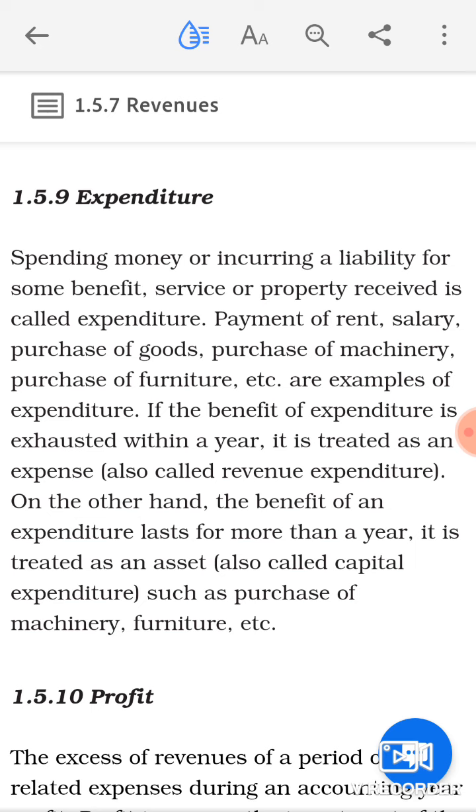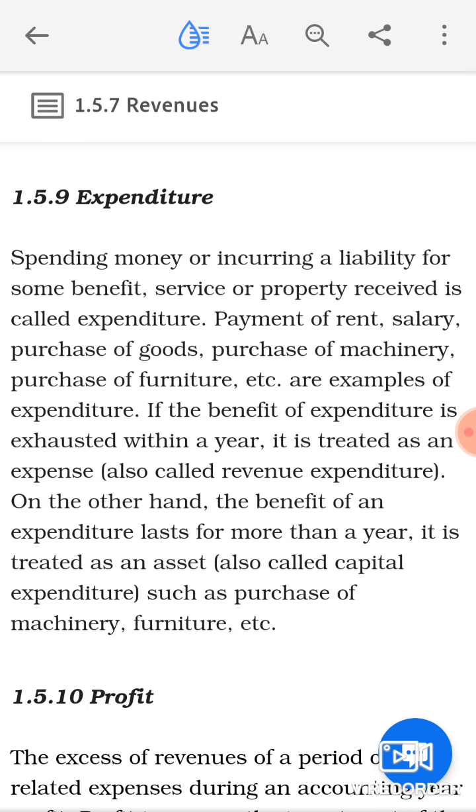Like I've said, purchase of machine, purchase of land, purchase of building, they are going to benefit the business for more than one accounting period. So they will be called what? The capital expenditure. Whereas you will have expenses of small nature which are going to give benefit for one accounting period or less, then they will be called your revenue expenditures, clear, and we call them in short as expenses.